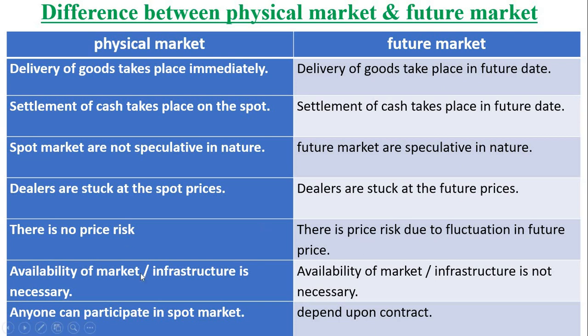There is more risk also, right? Then in the physical market, availability of the market or infrastructure is necessary, because the person can buy and sell on the spot with the help of infrastructure. But in the future market, availability of the market or infrastructure is not necessary, okay, because there is a future agreement or contract. Then in the physical market, anyone can participate in the spot market, but in the future market, participation depends on the contract.